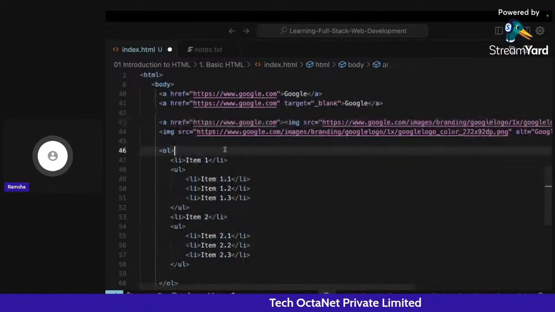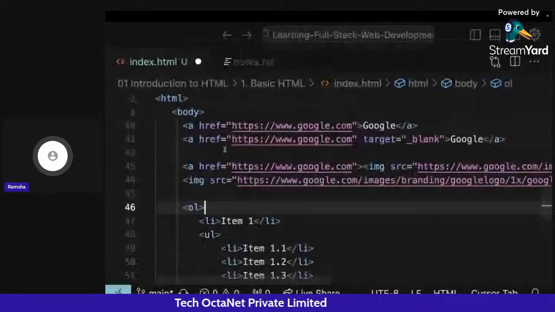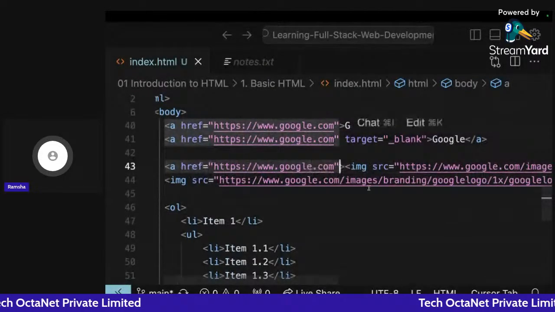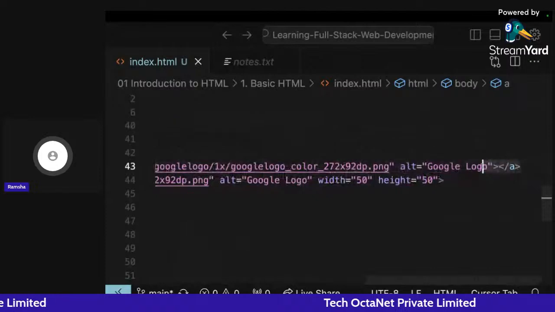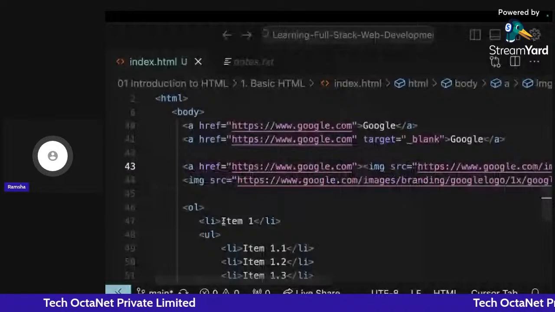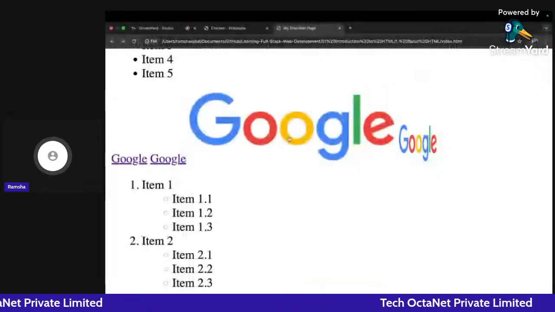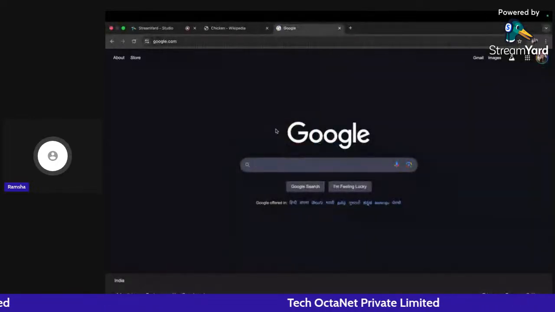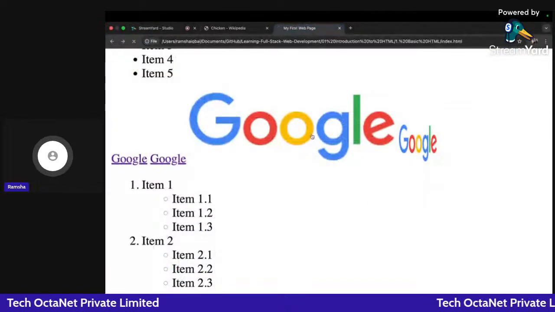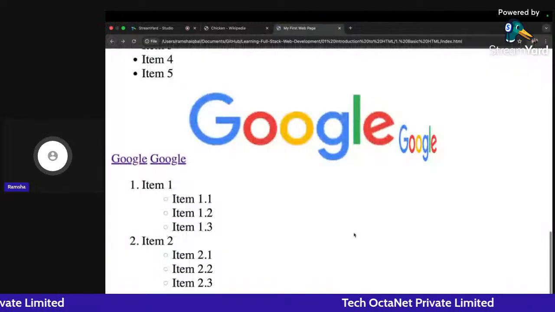In HTML, we can write tags inside tags. So I have this anchor opening tag, the image, and the anchor closing tag. If I go back and click on refresh, you will see no change as such. But if I click on this particular image, you can see I am getting redirected to google.com. So that's how you can add images, and add an anchor tag to them so that these images are also clickable.